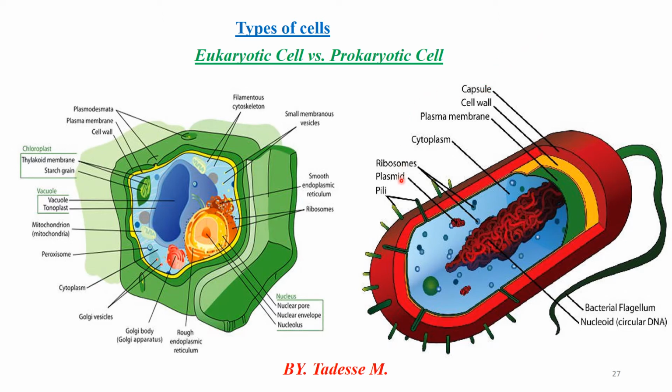But capsule, plasmid, pili, fimbriae, and flagella are additional structures found in some bacterial cells or some prokaryotic cells. Apart from this, the others are found in all prokaryotic cells. Capsule, plasmid, pili, and flagellum are structures found only in some bacterial or prokaryotic cells. Okay, these are the new cellular structures found in prokaryotic cells.